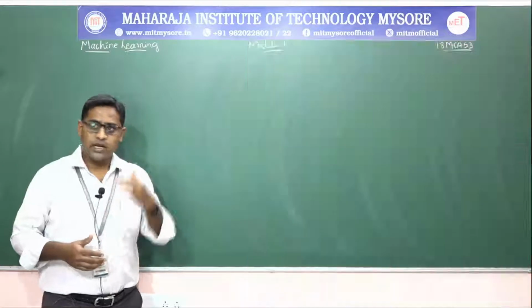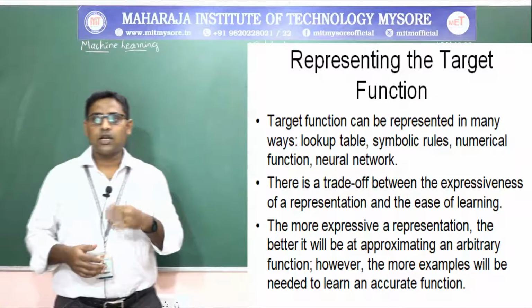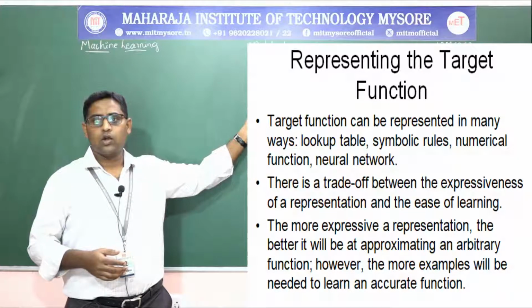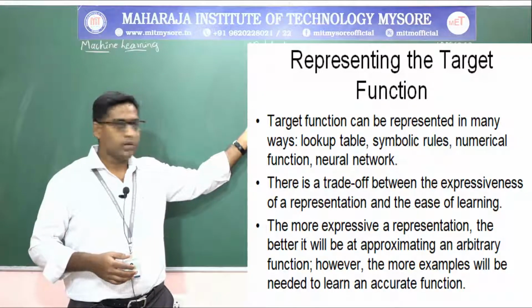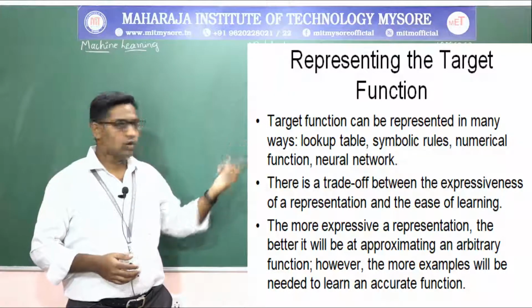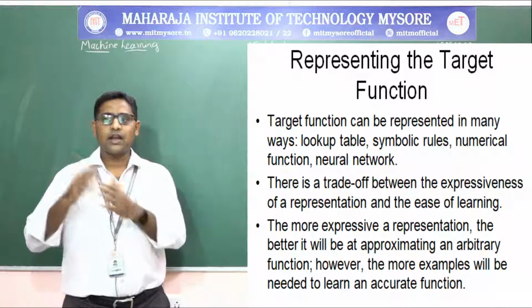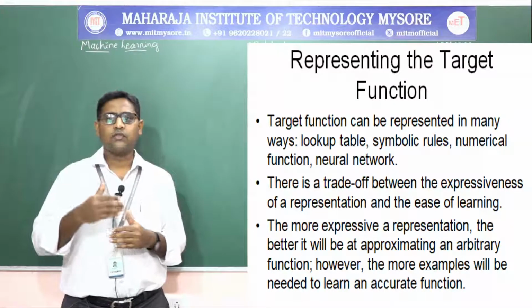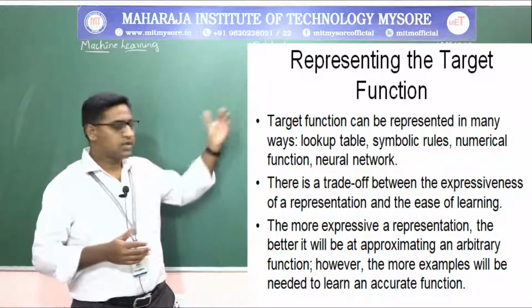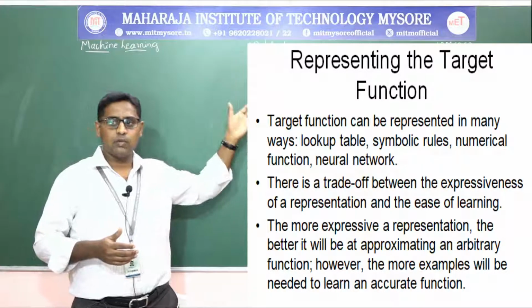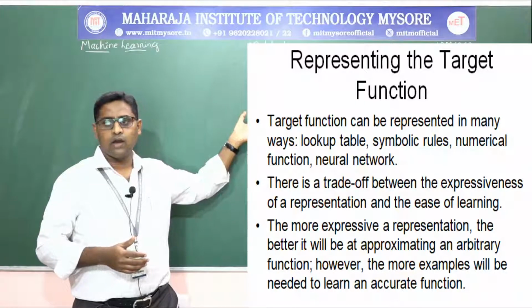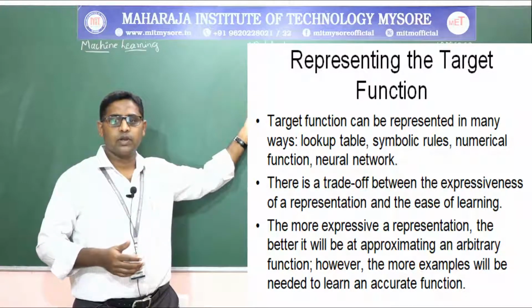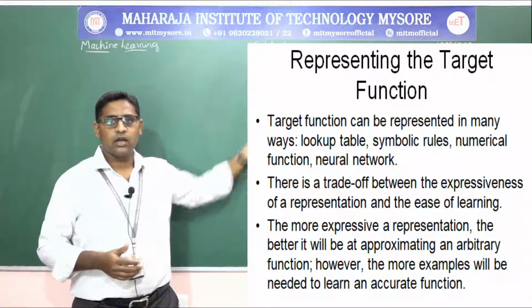Next, for representing the target function, the target function can be represented in many ways, like a lookup table, symbolic rules, numerical functions, or neural networks. There is a trade-off between the expressiveness of the representation and the ease of learning. The more expressive the representation is, the better the approximation of an arbitrary function will be. However, the more examples will be needed to learn the accurate function.